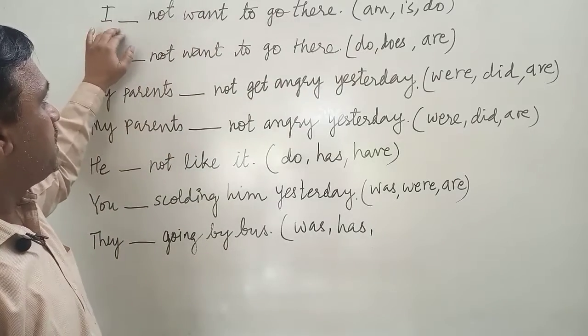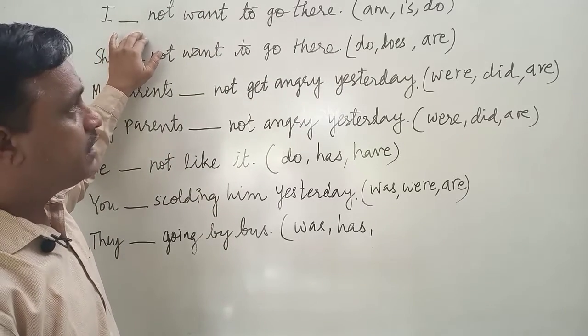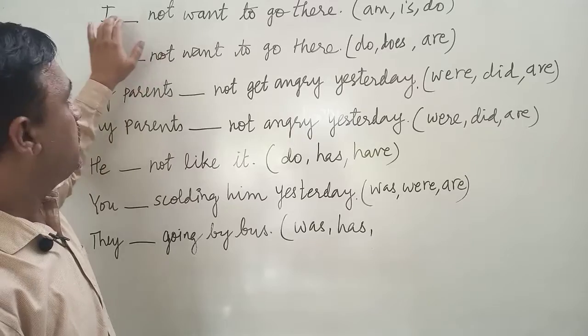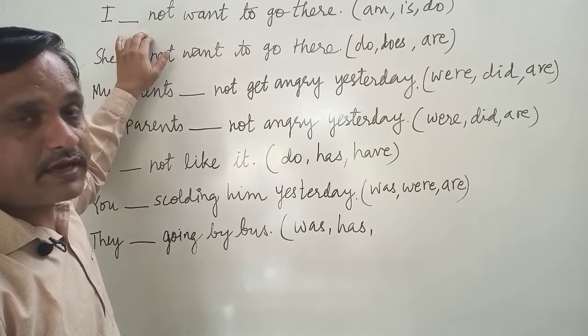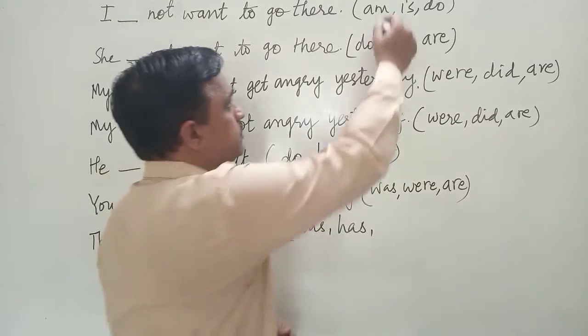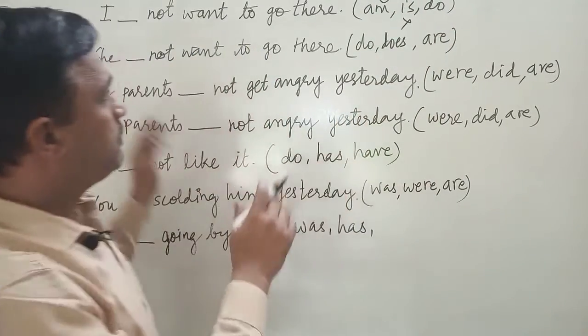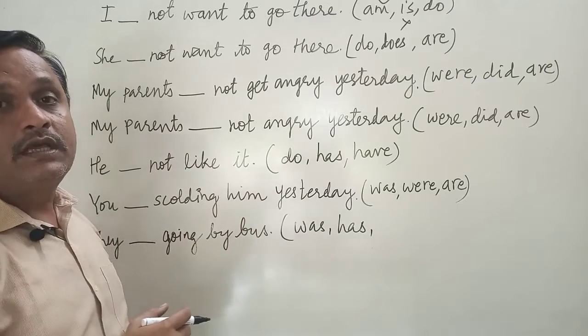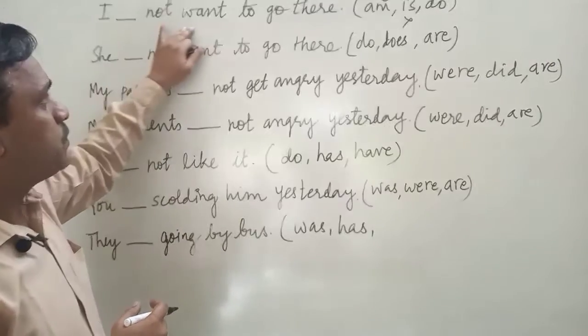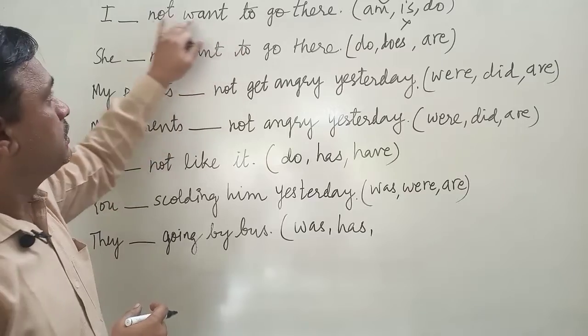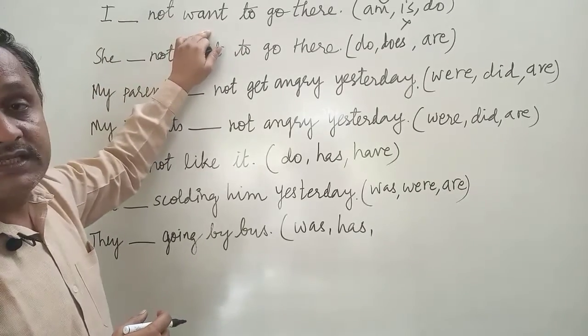In this case, I am is fine, I is wrong, and I do not is fine. But out of these two, this one is completely wrong. Out of these two, which is the appropriate one? I am not want to go there is wrong. I do not want to go there is correct.